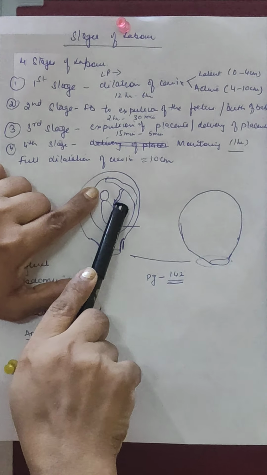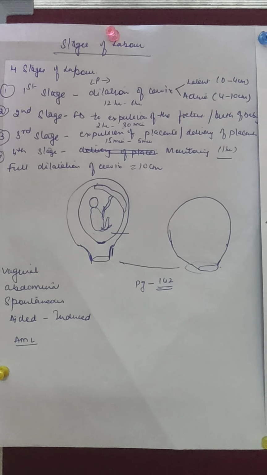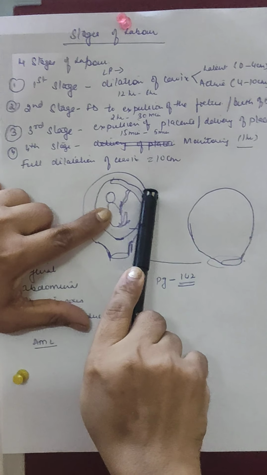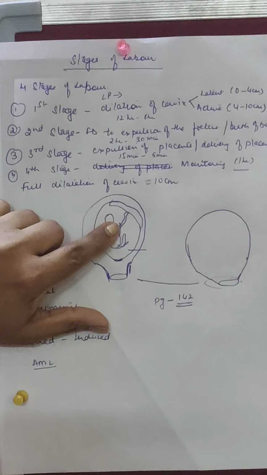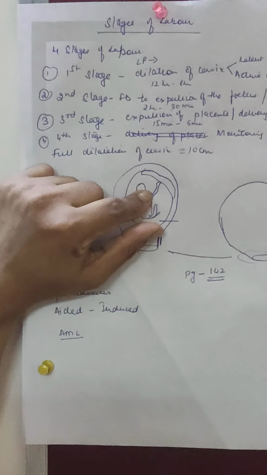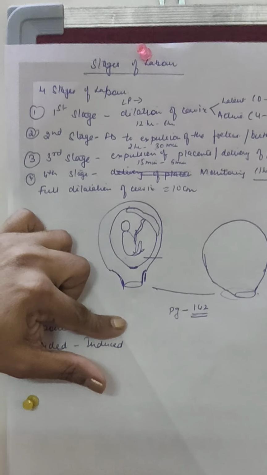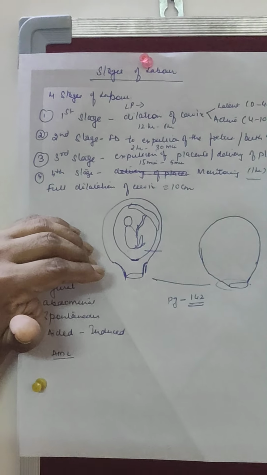But many a time, after the delivery of the baby, excessive bleeding occurs, that is, in between the delivery of the baby and delivery of the placenta. That is the third stage. During that time, if excessive bleeding occurs, it is called third stage PPH. And if excessive bleeding occurs after the delivery of placenta, it is called true primary PPH. Got it?